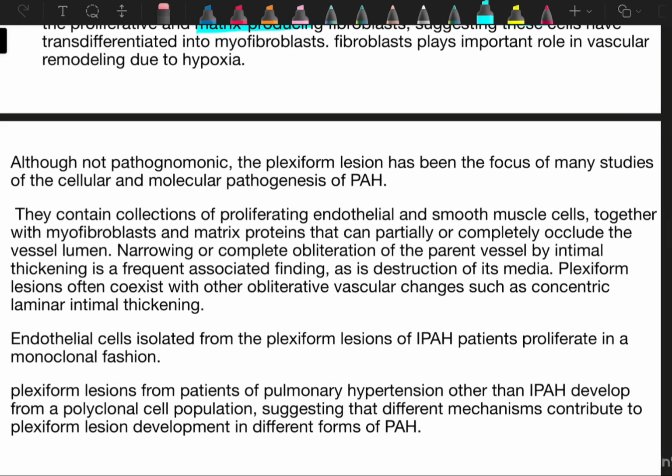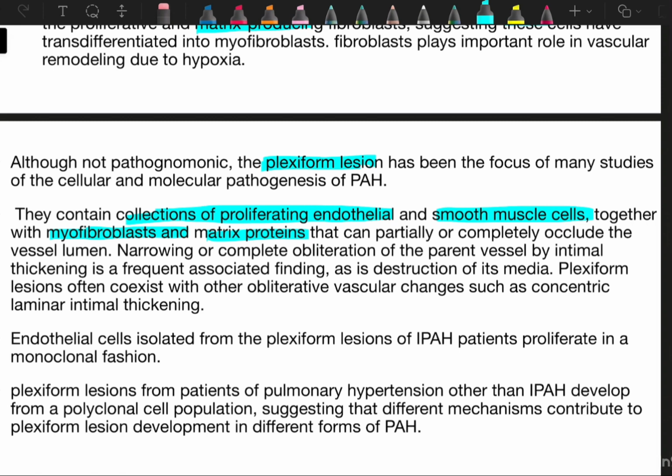Now they are telling us that, although not pathognomonic, the plexiform lesion has been the focus of many studies of the cellular and molecular pathogenesis of pulmonary artery hypertension. What are plexiform lesions? They are collections of proliferating endothelial and smooth muscle cells together with myofibroblasts and matrix protein that can partially or completely occlude the vessel lumen.